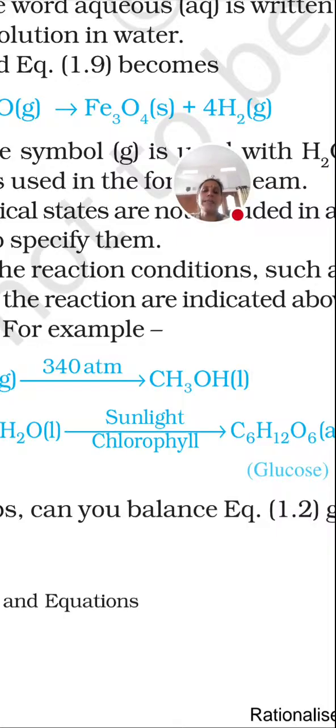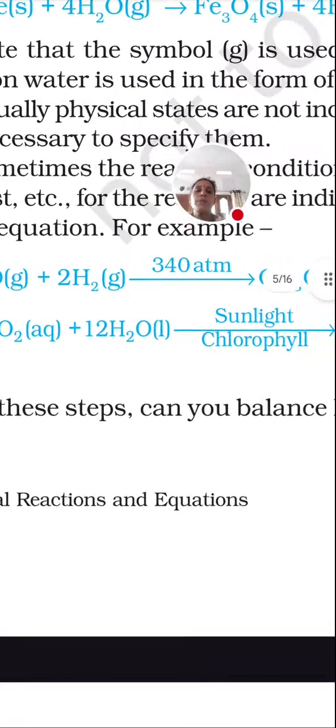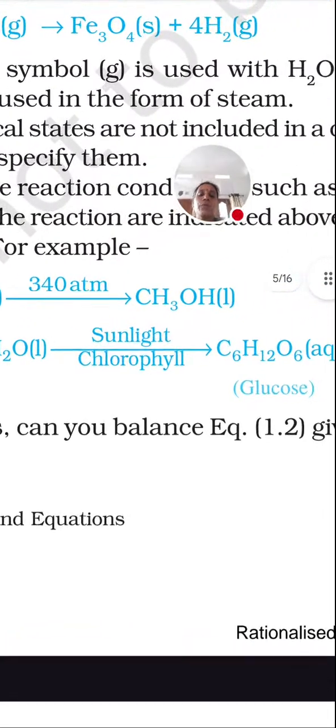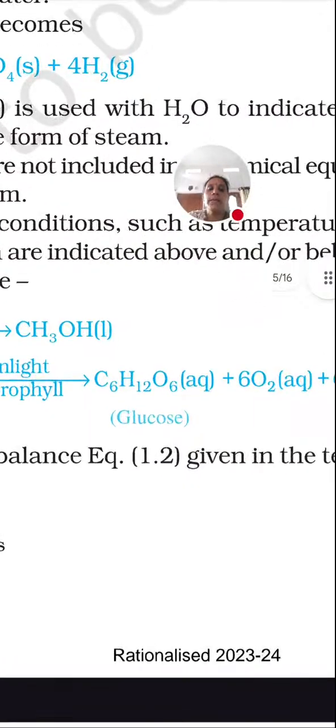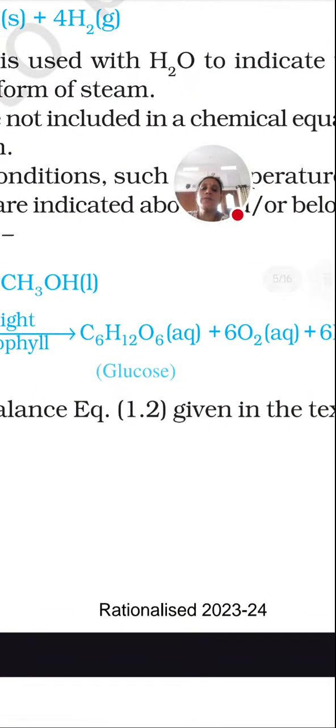Methanol is present in liquid form. Now the next equation: 6CO2 will react with 12 molecules of water in presence of sunlight and chlorophyll to give glucose, oxygen and water. (aq) represents aqueous. When something is in water form, or mixed with liquid, we call it aqueous.